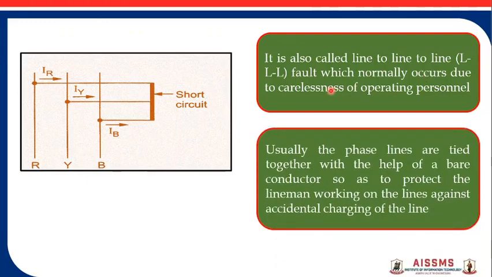Usually the three phase lines are tied together with the help of a bare conductor so as to protect the lineman working on the lines against the accidental charging of the line. That is, whenever there is maintenance work going on the transmission line, these three conductors are tied together with the help of a bare conductor.